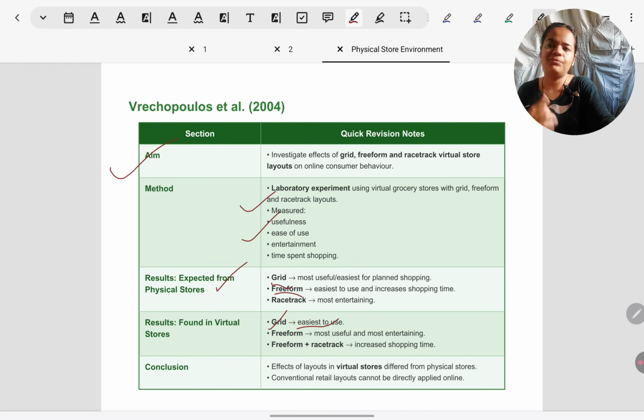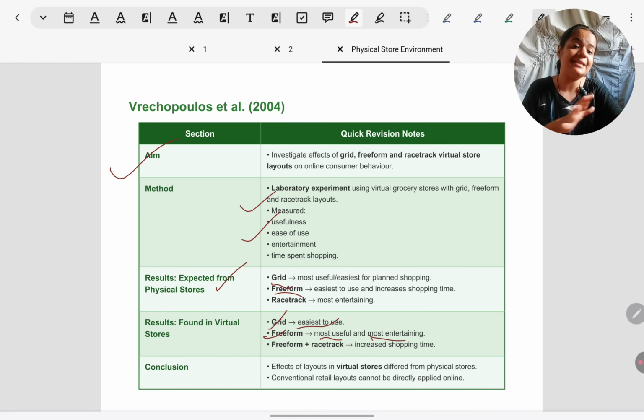When it came to freeform layout, in their study of offline stores, they had found that it is said to be easiest to use and it increases shopping time, of course, because people are browsing so much. But when it came to the online store, they just said they find it most useful and most entertaining. They did not indicate that it was easiest to use, and they did not say that they spend too much time. Actually, in the study, there was an automatic timer because they were doing online shopping, which would record how much time they were spending in the store. So they did not find that people spend extraordinarily high time on the freeform layout.